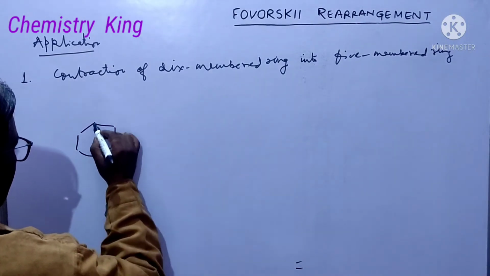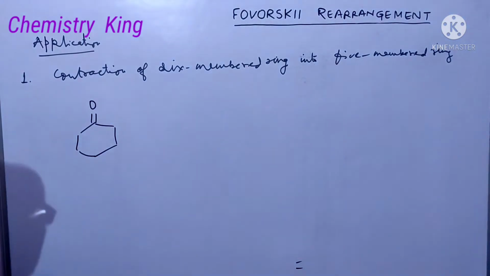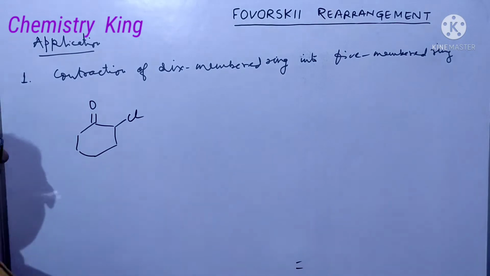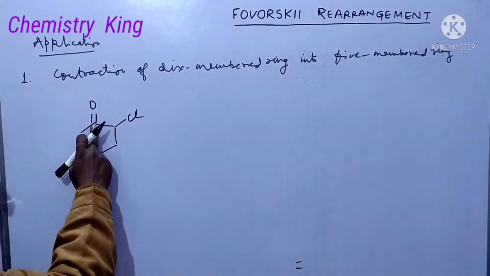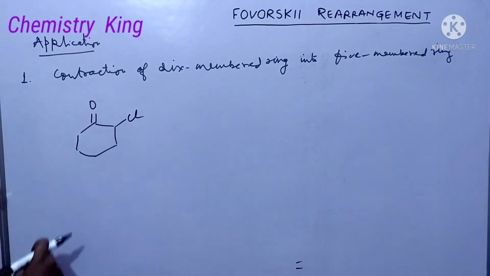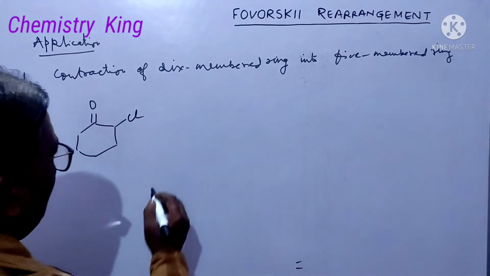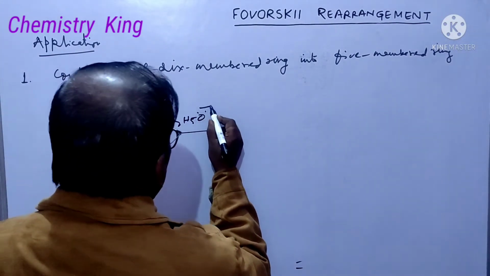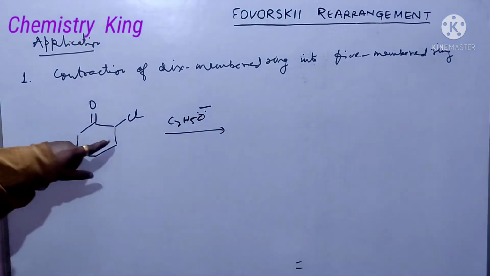Friends, suppose it is cyclohexanone and chlorine is at the alpha position. It is the keto group and this is alpha. So it is alpha-chlorocyclohexanone. Now, ethoxide ion will attack this hydrogen, not this hydrogen.